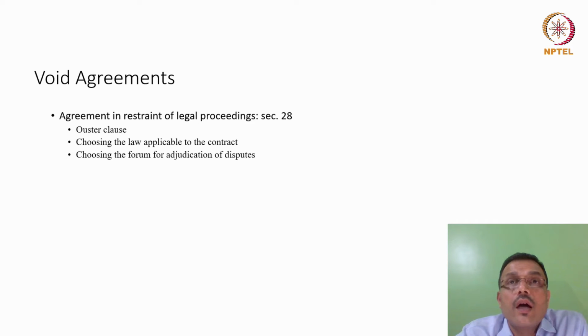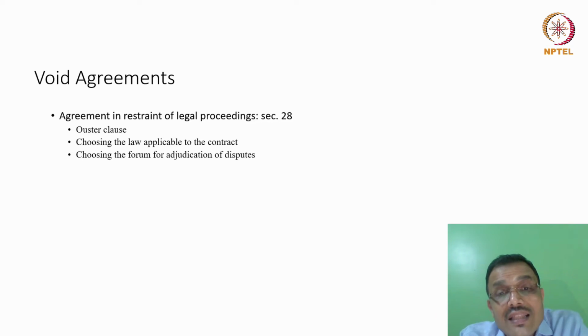For example, let's take immovable property disputes. If there is a dispute of immovable property, friends, you will notice that wherever the immovable property is situated, the courts in that jurisdiction can only exercise jurisdiction over those kinds of disputes, right? Because the property is situated there and the courts have the primary jurisdiction, so it cannot go anywhere else. So I think one has to be careful in trying to understand the legal implications of the choice of forum clause. And we can always say that it is available for movable property. It is definitely available for international contracts.